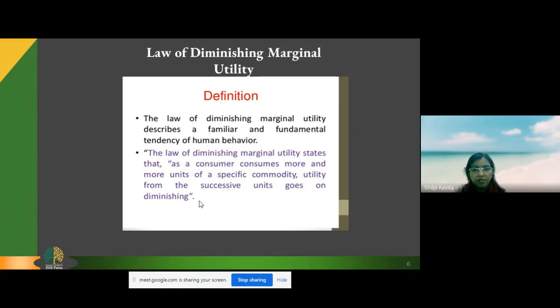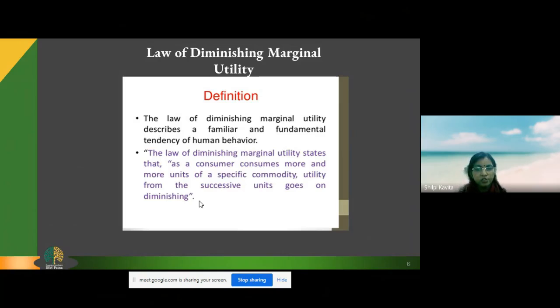So the first chapati will give me maximum satisfaction. Suppose, imagine if we are measuring in numeric terms, then I'll assign 20 values to my first chapati, that I'm getting 20 utils from my first chapati. Now my hunger has been satisfied with the first chapati. After that, still I am hungry.